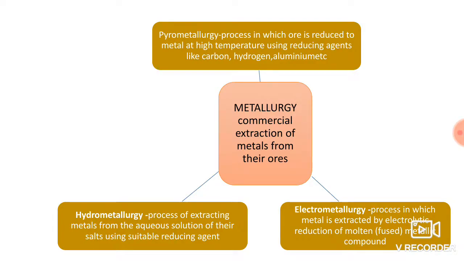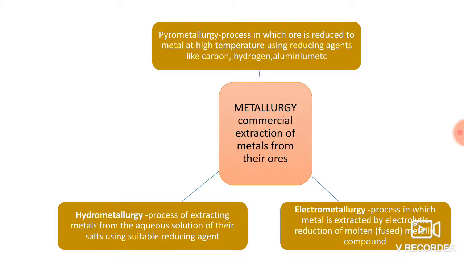Then next, metallurgy. Metallurgy is the commercial extraction of metals from their ores. See, depending upon the nature of the metals and their ores, different methods are used for extraction.